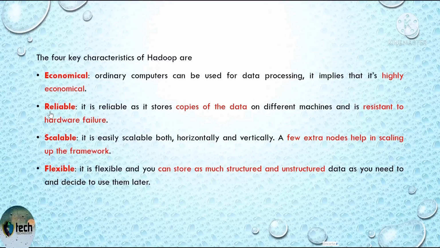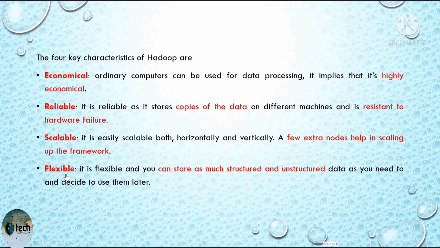And the second one is reliable, which means that it can store a copy of data on different machines and it can resist hardware failure, because the copy of data is stored on different machines, and if one device fails, the copy of the data will be obtained from another device. The third one is scalability. We can easily add extra hardware or extra nodes in the system, which means horizontal scalability, in order to increase the performance.